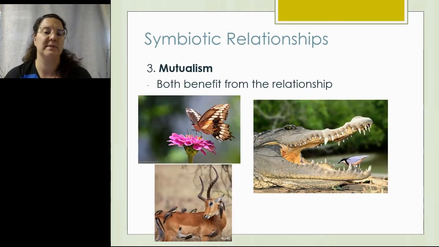And then mutualism is a relationship where both organisms benefit. So in the alligator image, it would be the bird is getting nutrients by picking out food from between the alligator's teeth, and the alligator has cleaner teeth. Similar to the birds on the antelope, the birds are picking bugs out of the antelope so they get food, and the antelope has cleaner skin. And then also bees, birds, and butterflies and the relationship with flowers, where the flowers get pollinated and the other species get a food source.